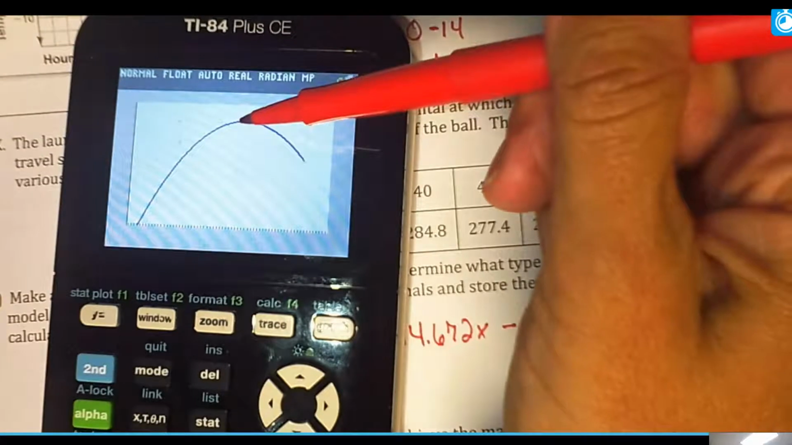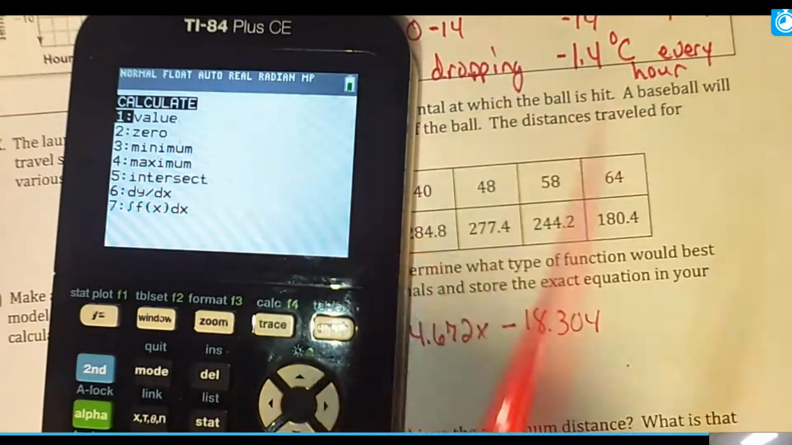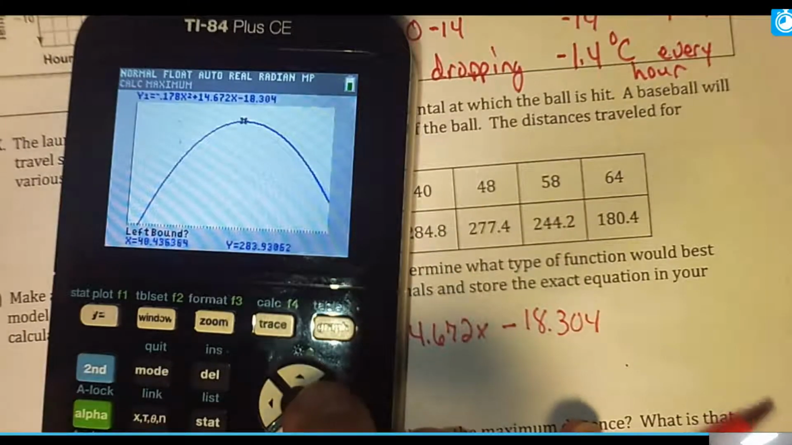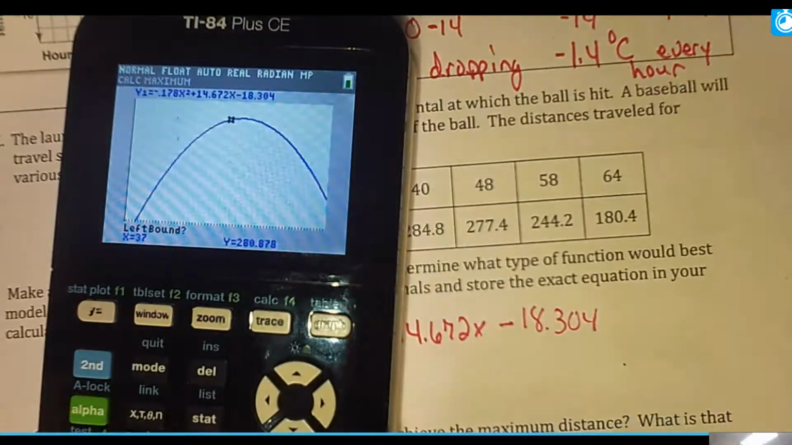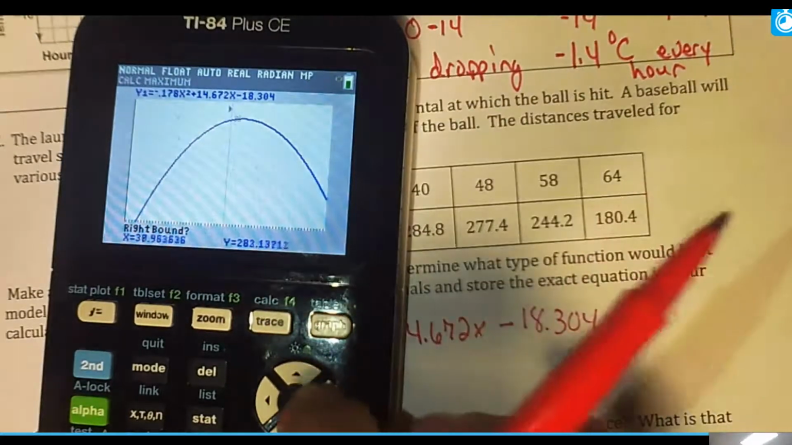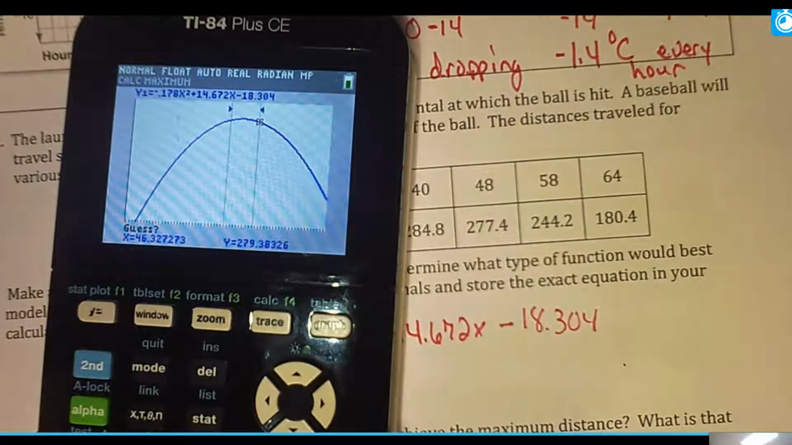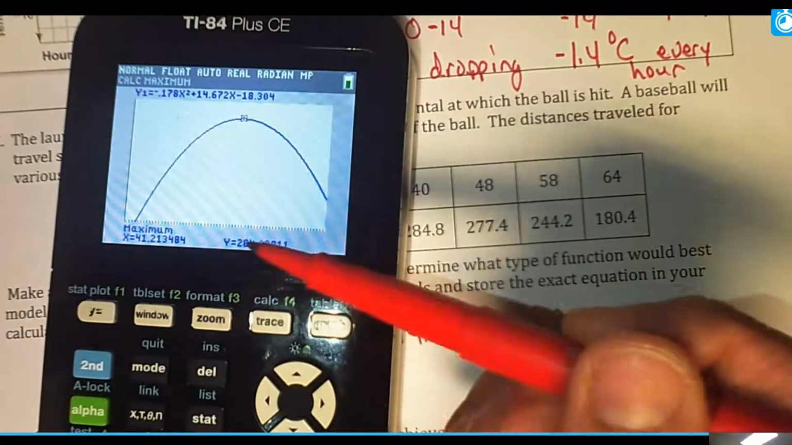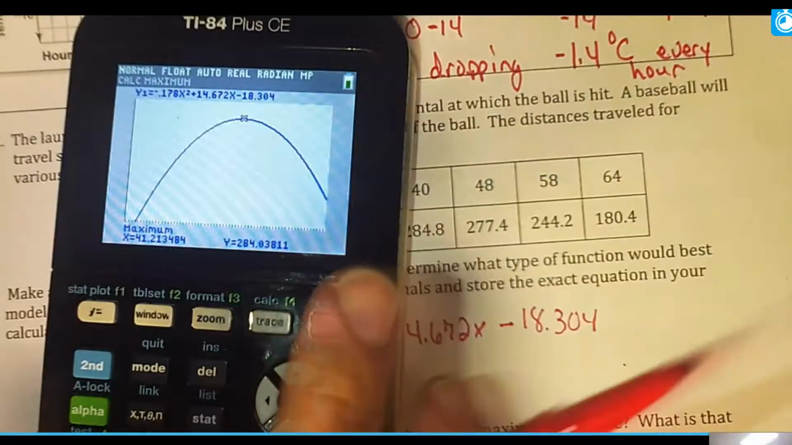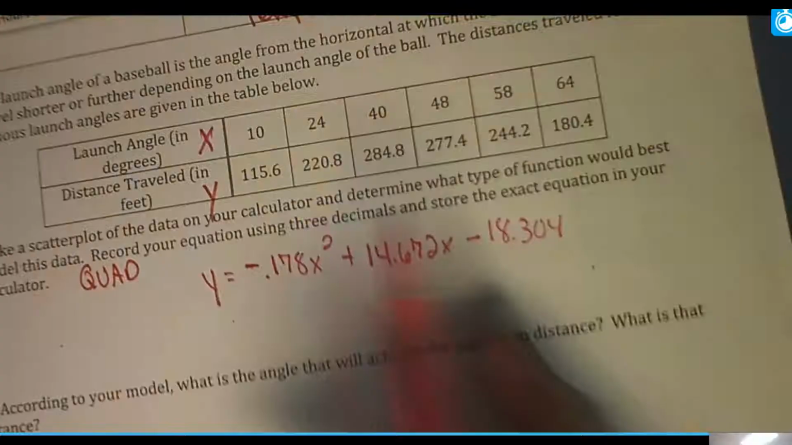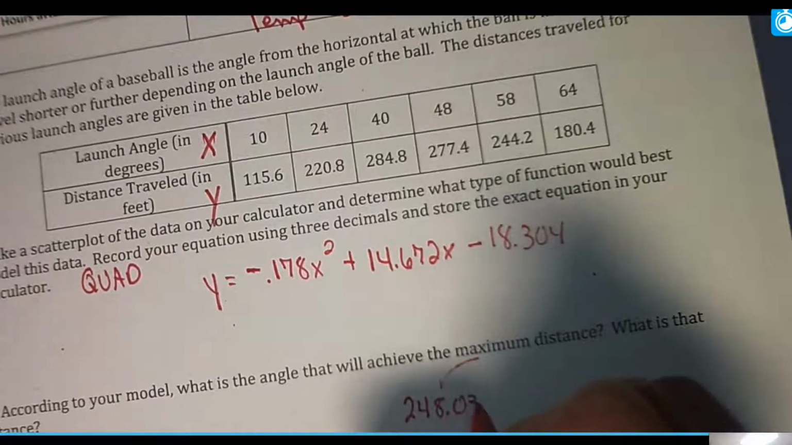And we're going to be finding the maximum. So I'm going to hit second trace to go to calc. I'm going to choose 4 for maximum. I always go to where I think it is, and then when it asks me to go to the left, I hit left a couple times. We did this in the first chapter, hit enter. And then when it says right, I go back to where I think it is. I think it's there, but now I'm going to go to the right, hit enter, guess, hit enter. And again, I want the distance, so I only care about the y, so 248, and we will go 3 decimals, 0.038. So my maximum distance is this 248.038 feet.